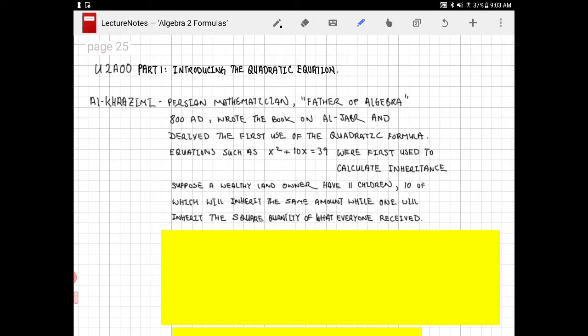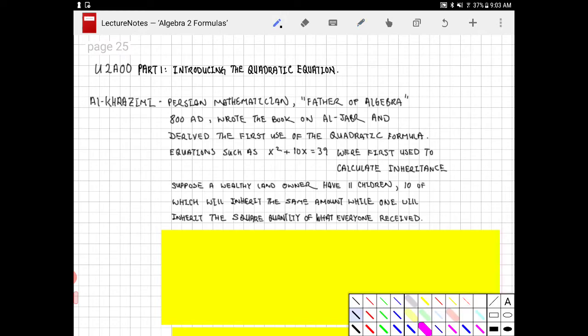Now, if that's the case, and I'm basing it off of this equation that I wrote here, suppose that this wealthy landowner has 39 pieces of land or something. How is that going to be evenly distributed then? How is that going to work?